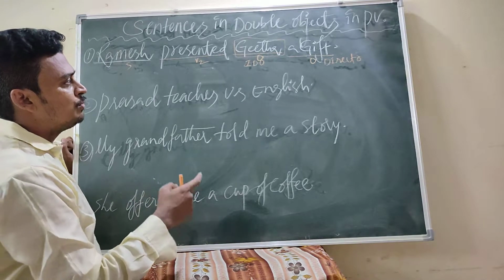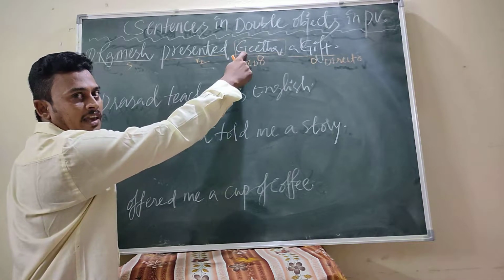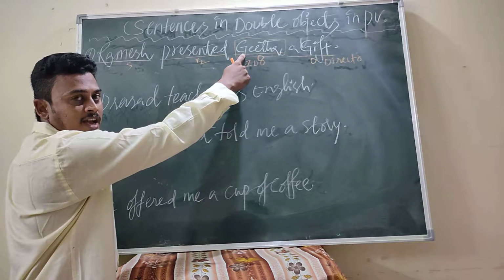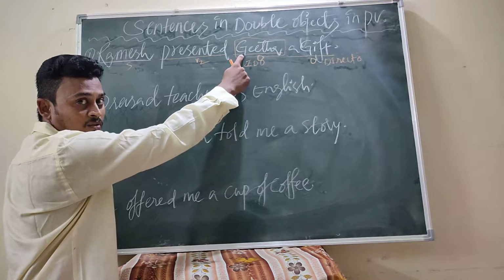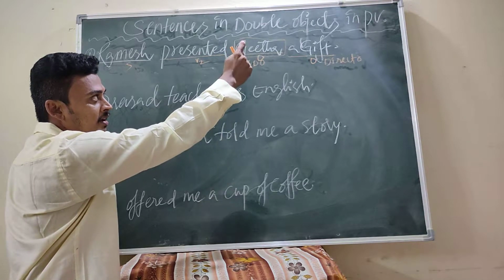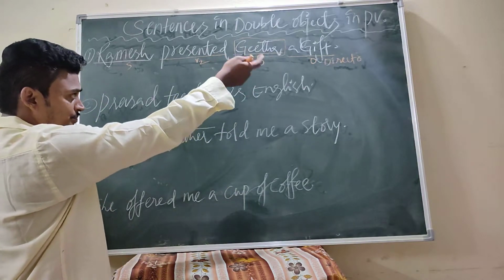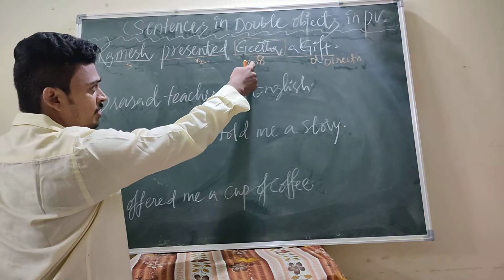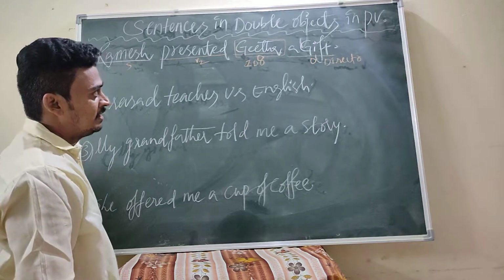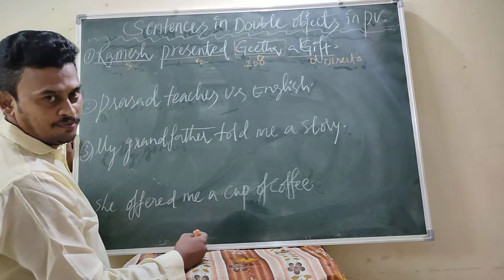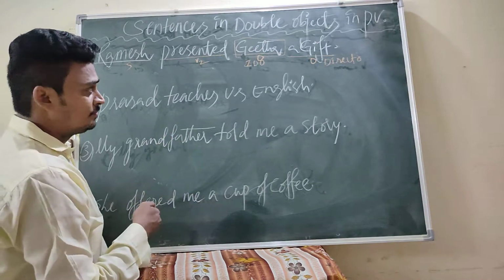Whenever you find the name of a person, or pronouns like me, him, her, them, such pronouns or nouns, like Geeta, coming after the verb, that is considered the indirect object. I hope you can understand. After that comes the direct object, a gift. Now we learn how to convert this sentence into passive voice.